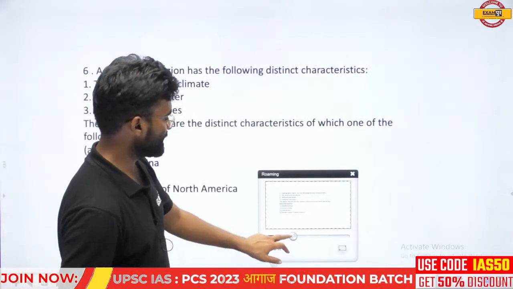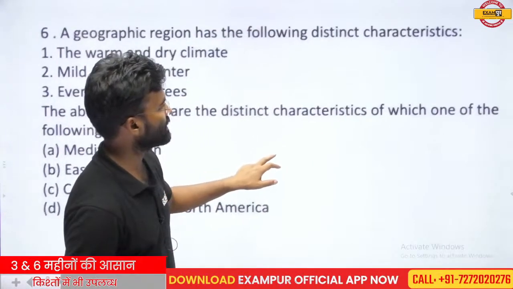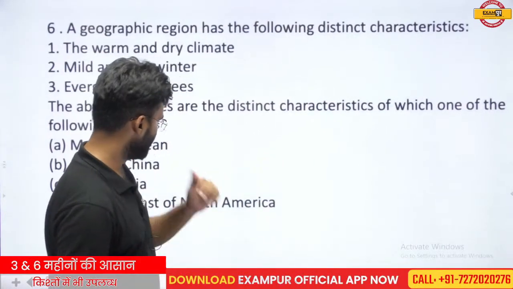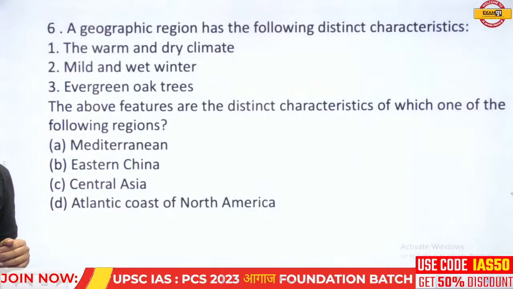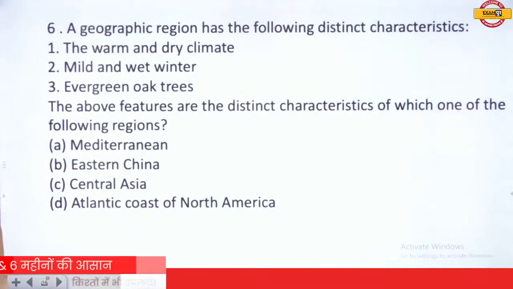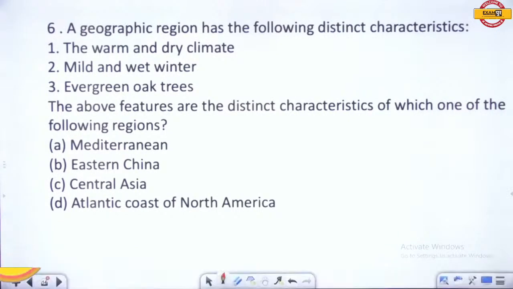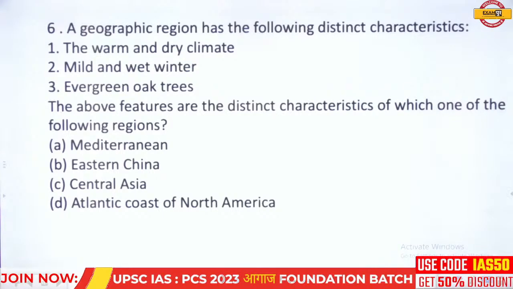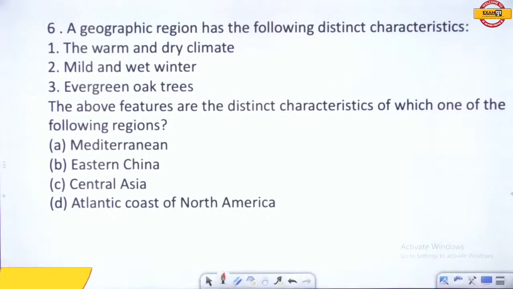Read question number 6 very carefully and then try to respond. A geographic region has the following distinct characteristics. Number 1, warm and dry climate, mild and wet winter, evergreen oak trees. The above features are the distinct characteristics of which one of the following regions?